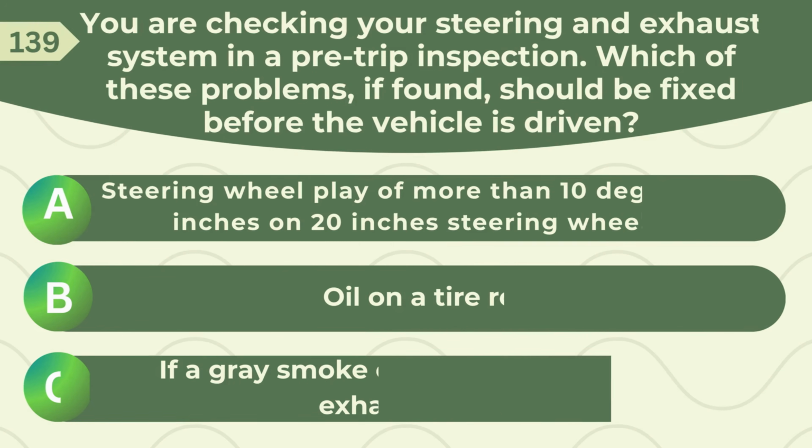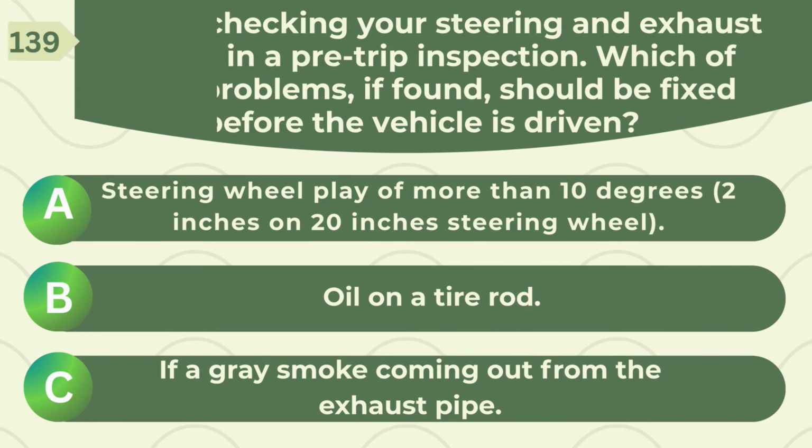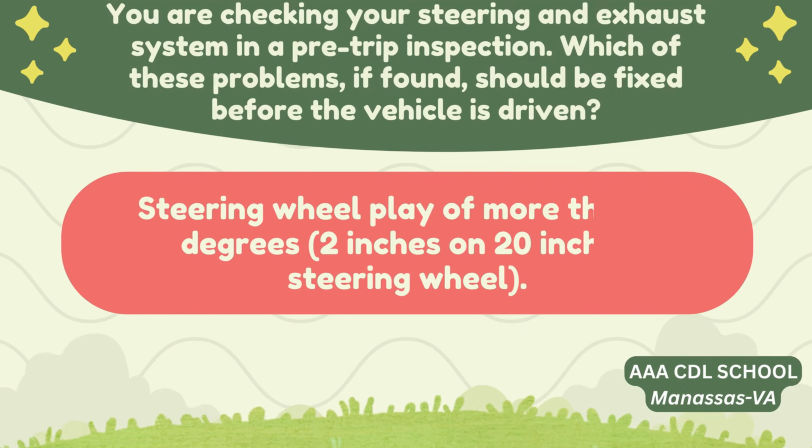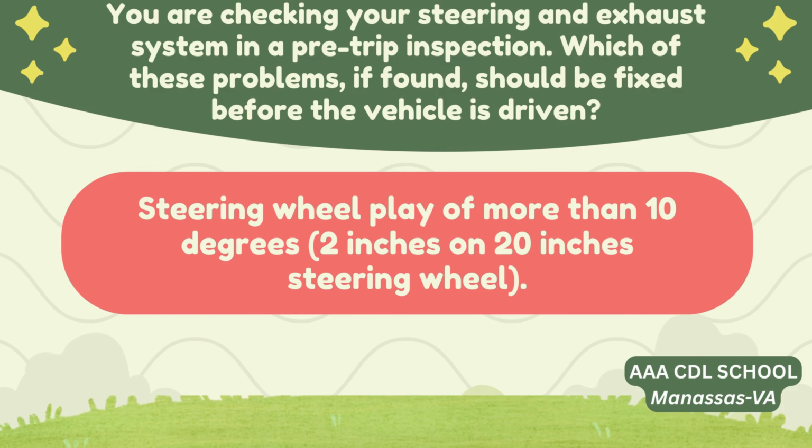You are checking your steering and exhaust system in a pre-trip inspection. Which of these problems, if found, should be fixed before the vehicle is driven? A. Steering wheel play of more than 10 degrees, 2 inches on a 20 inch steering wheel. B. Oil on a tie rod. C. Grey smoke coming out from the exhaust pipe. Correct answer: steering wheel play of more than 10 degrees, 2 inches on a 20 inch steering wheel.